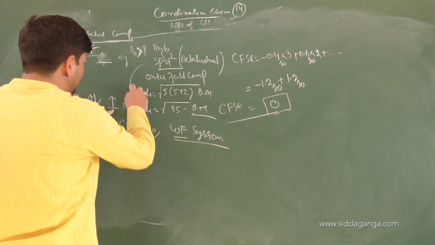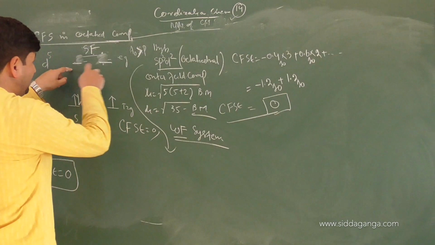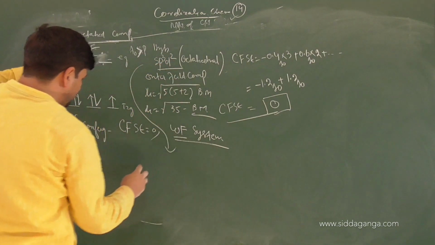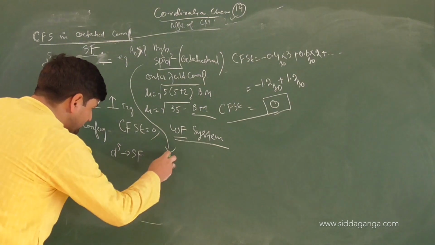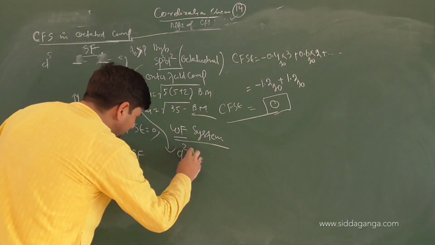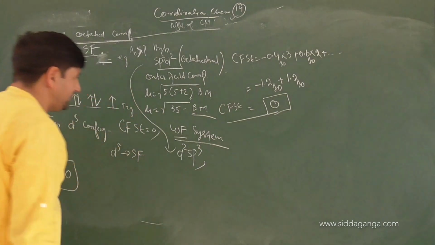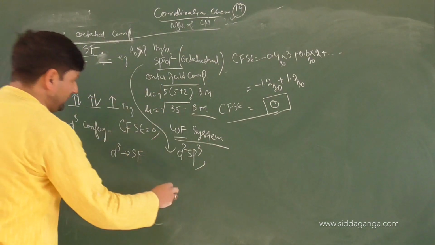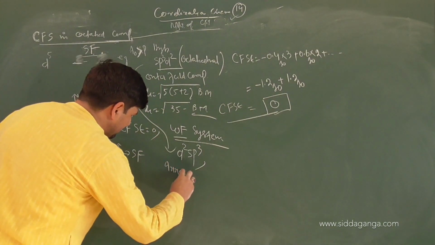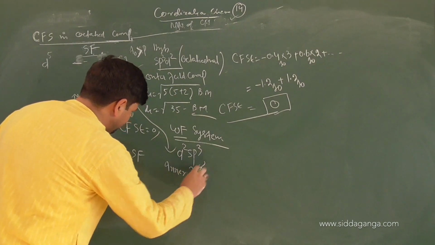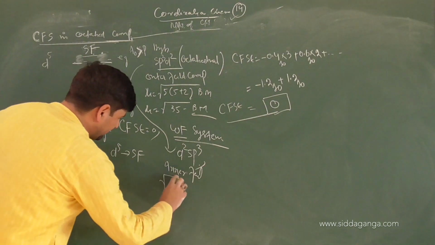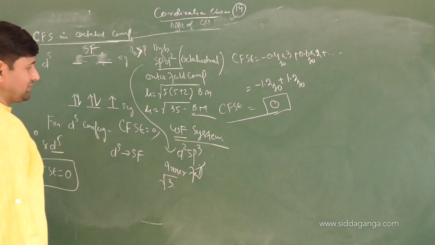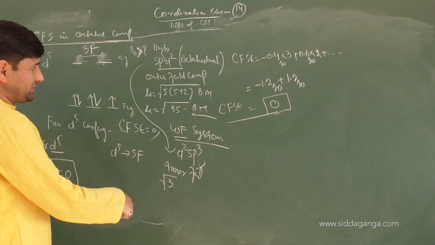Then the scenario changes. Hybridization changes from sp3d2. Now D5 in a strong field system has hybridization d2sp3. Inner field or outer field? Now it becomes inner field because pairing has occurred. Then magnetic moment: the number of unpaired electrons is only 1, so magnetic moment becomes root 3, unlike in a weak field system.